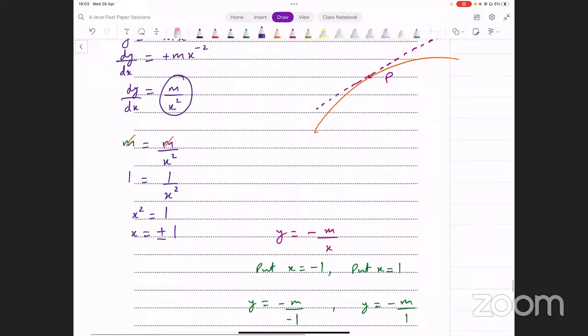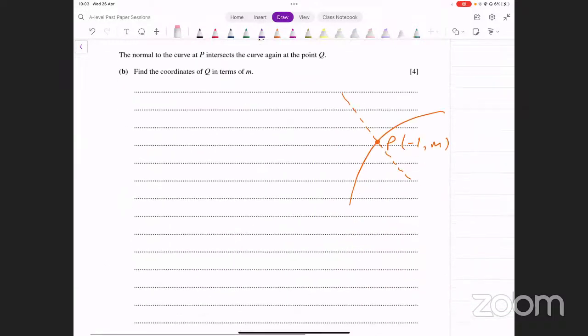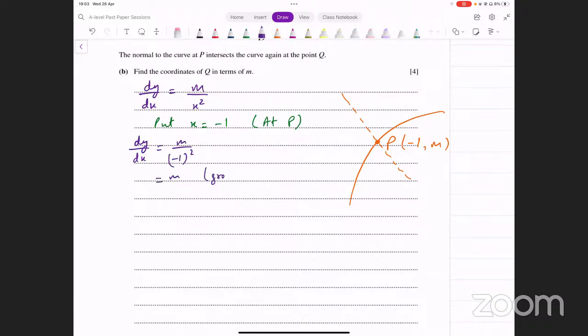dy by dx is this, right? m over x squared. Let's use that. dy over dx is m over x squared. ठीक है, अब क्या करें? इसके अंदर आप इनपुट कर दें x की वैल्यू। x की वैल्यू क्या है p के ऊपर? -1। इससे हमें ग्रेडियंट मिल जाएगा p के ऊपर। -1 इनपुट करते हैं तो क्या आता है? dy by dx is m over -1 squared, and that turns out to be m. This is the gradient